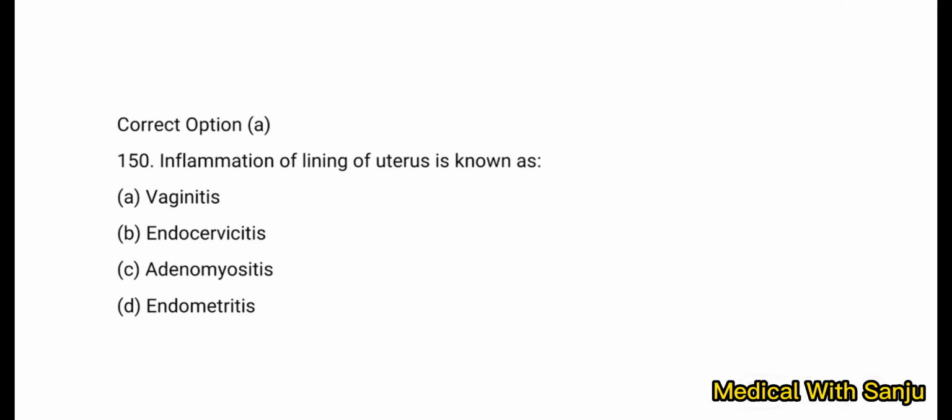Question number 150. Inflammation of lining of uterus is known as option A vaginitis, option B endocervicitis, option C adenomyositis, and option D endometritis.